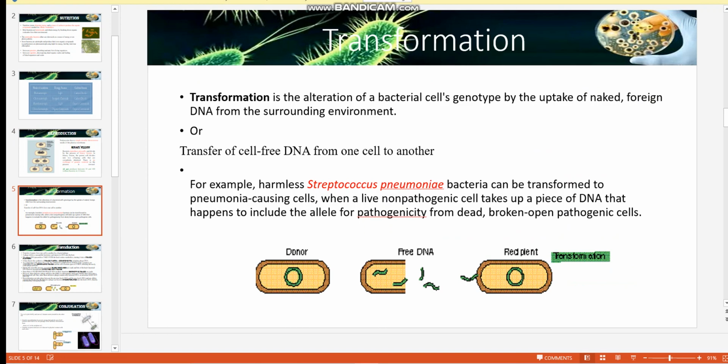Transformation. Transformation is the alteration of a bacterial cell's genotype by the uptake of naked foreign DNA from the surrounding environment, or transfer of cell-free DNA from one cell to another. For example, harmless Streptococcus pneumoniae bacteria can be transformed into pneumonia-causing cells when alive. A non-pathogenic cell takes up a piece of DNA that happens to include the allele for pathogenicity from dead, broken open pathogenic cells.